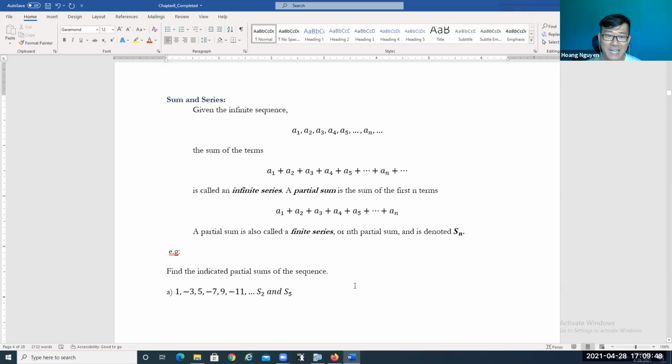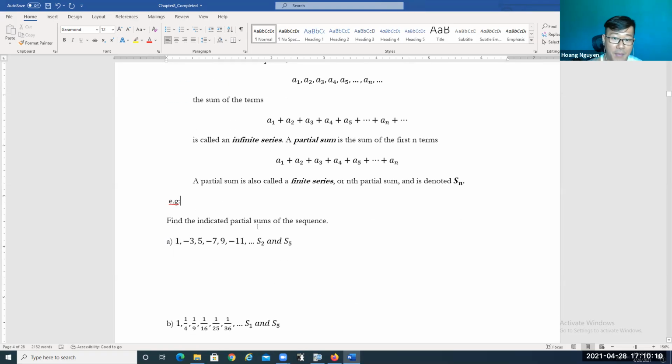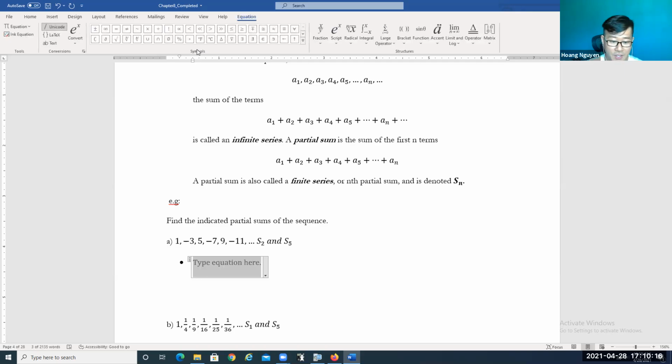Okay, so that's the definition, right? We have the definition for a series. We have infinite series and finite series. So a series is the sum of the terms of a sequence. Okay, so now let's give it a try. Find the indicated partial sum of the sequence. They're asking us to find S1, S2, so S sub 2.